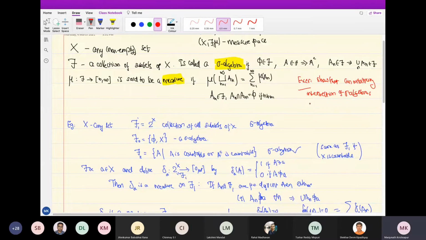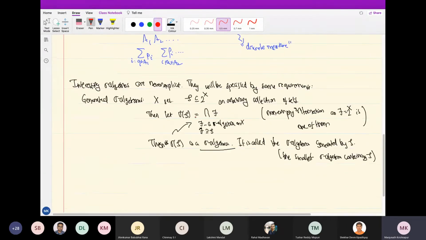Of course, there are many sigma algebras on X, on one set. X is fixed. So you consider many different sigma algebras, countably many, uncountably many, it doesn't matter. Then that intersection is also a sigma algebra. Okay, so this is what I'm saying. Here I have a collection of sigma algebras and I'm taking their intersection. That is called the smallest.